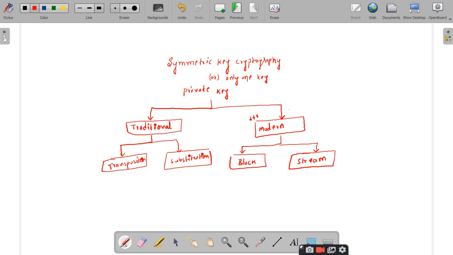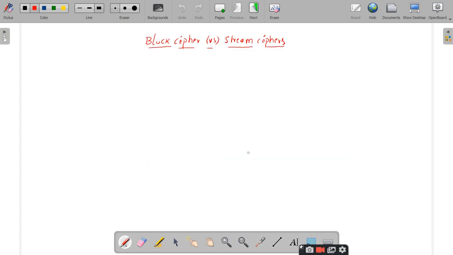So this is the area where we are going to discuss a lot in today's session, right? So we are going to differentiate the block cipher versus the stream cipher. So please concentrate, it is one of the important questions, and when I say it is important, you can understand the logic behind it, right?